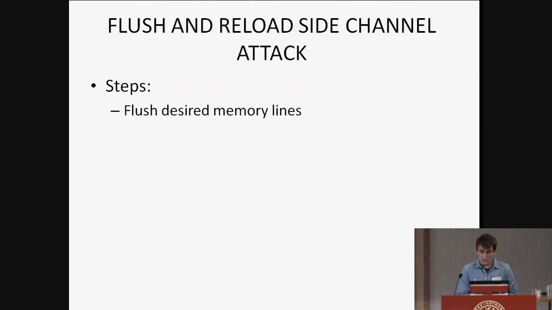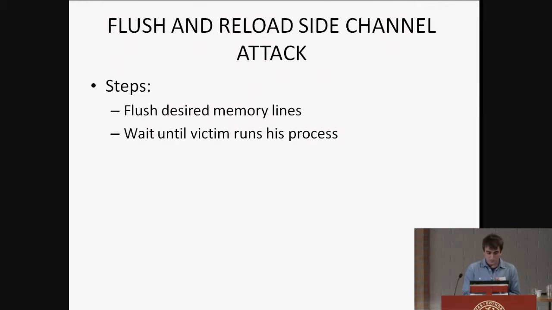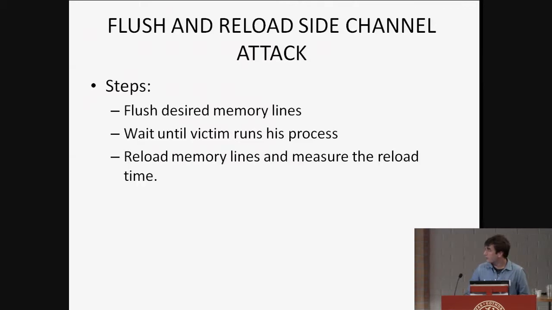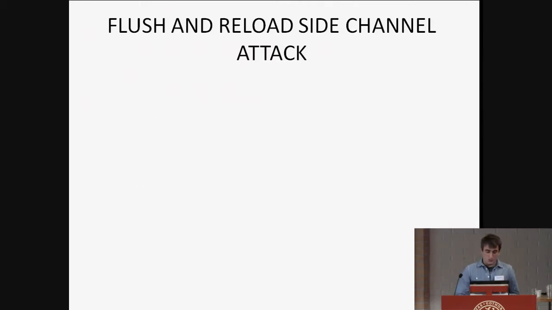Flushing means that we kick that memory line out of every cache level of the whole cache hierarchy in the physical host. So it doesn't matter if the memory line is located in the level 1 cache of another core in the physical host, it is going to be kicked out and go into the main memory. Then we wait until the victim runs his process, and after that we reload the memory line we're monitoring. And 2 things can happen.